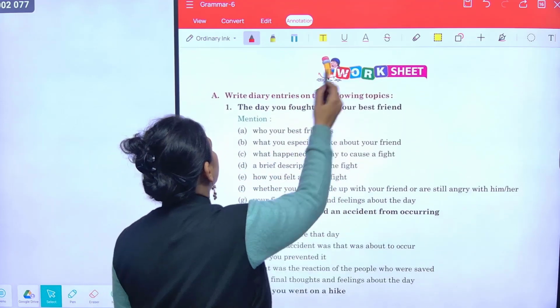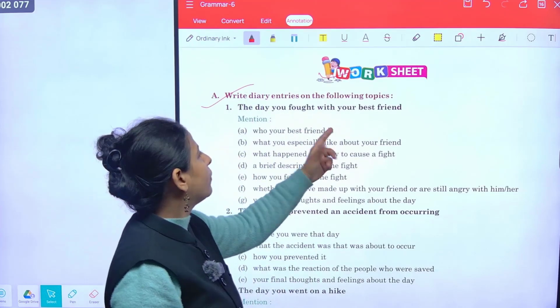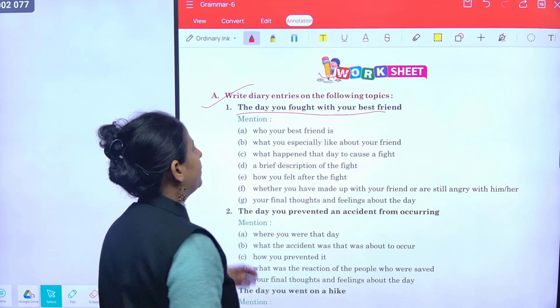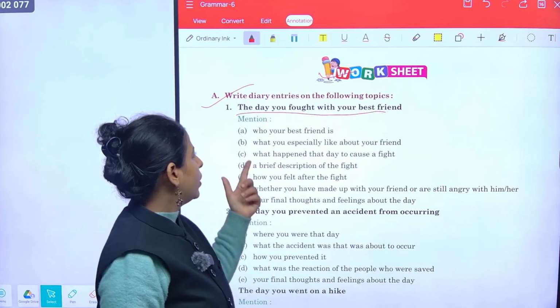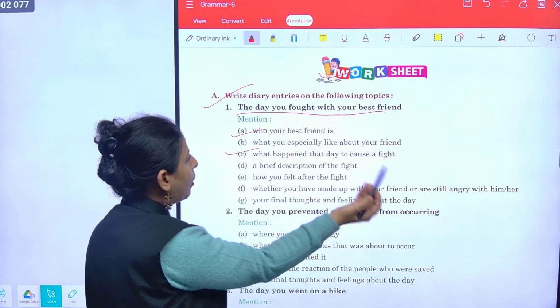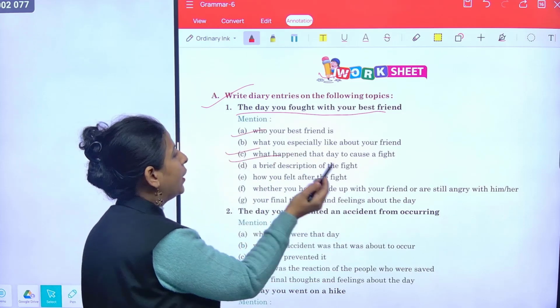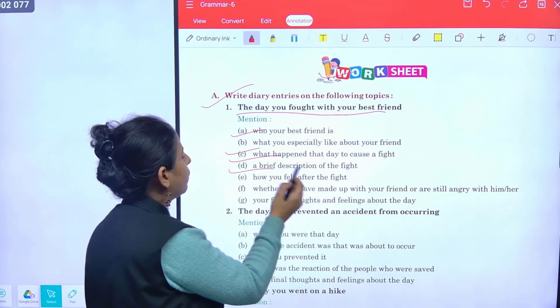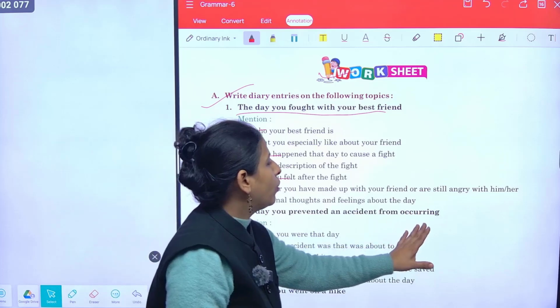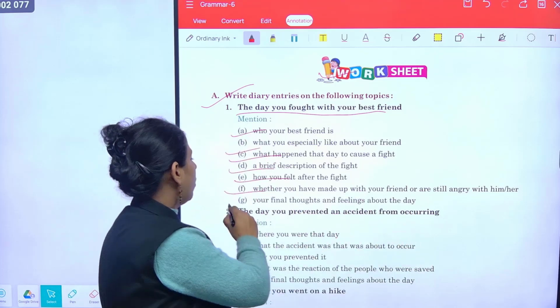This is a worksheet. You have to write diary entries on the following topics they have given. The first is the day you fought with your best friend. So they have given you prompts: who is your best friend, what you especially like about your friend, what happened that day to cause a fight, a brief description of the fight, how you felt after the fight, whether you have made up with your friend or are still angry, and your final thoughts and feelings.